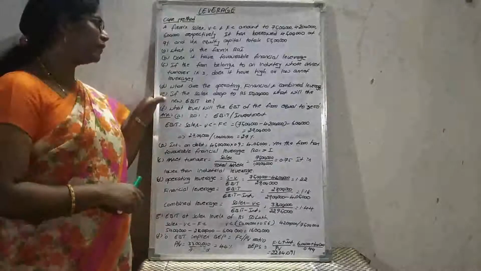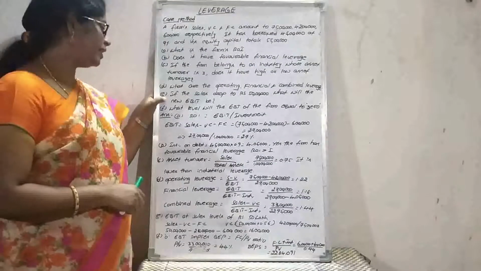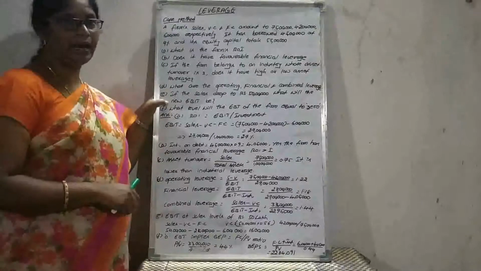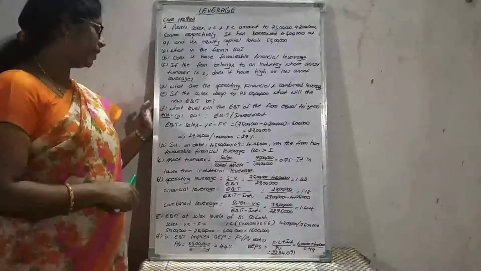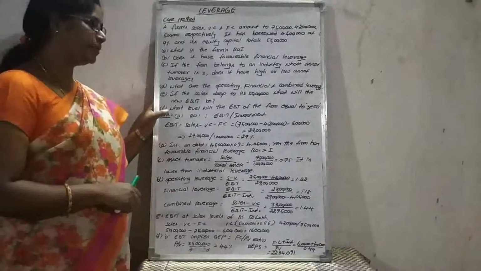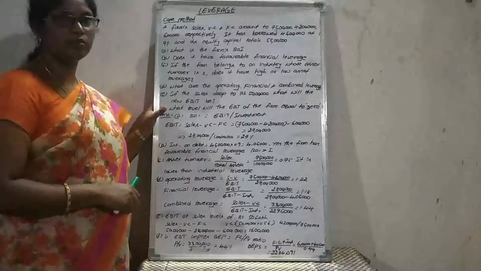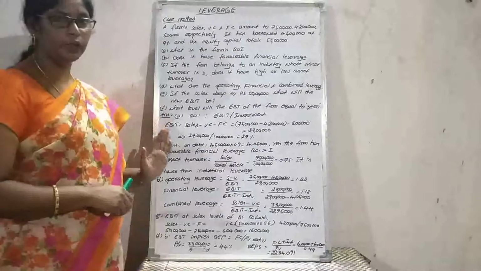Next, if the sales drop to 50 lakhs rupees, what will be the new EBIT, earnings before interest and tax? And next, what level will the EBIT be if the earnings before tax of the firm equals 0? These are the cases we are going to determine.